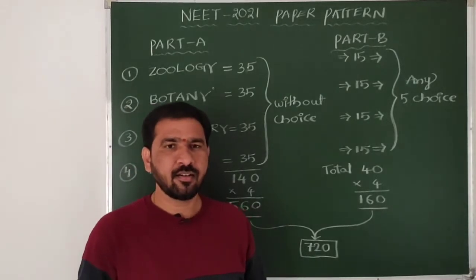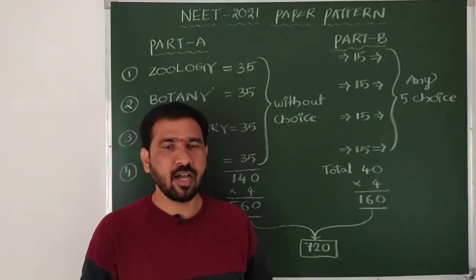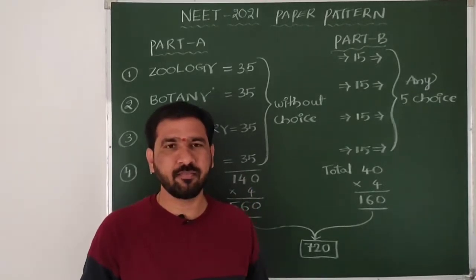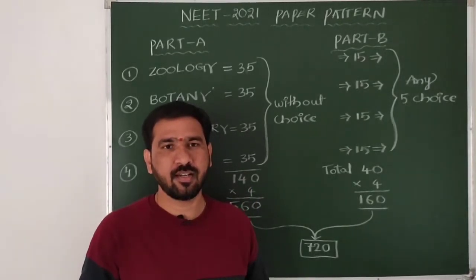Earlier, the old question paper had 45 questions per subject without choice.